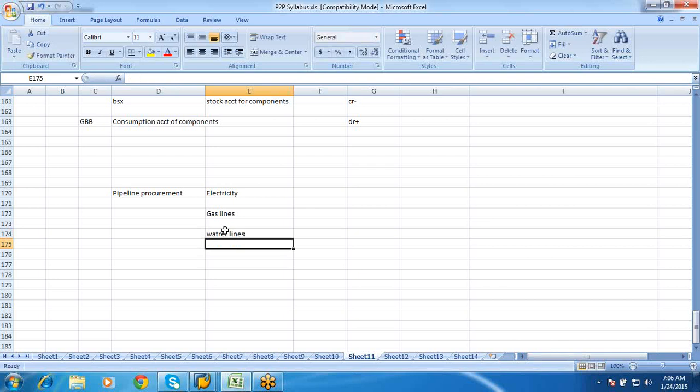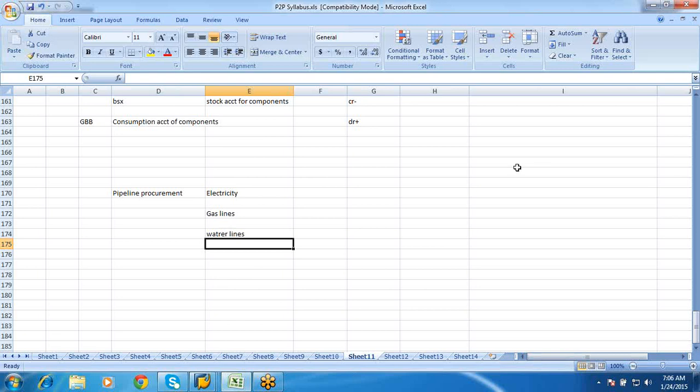These are the best examples for your pipeline procurement. Whenever we consume, we are going to pay them. If we don't consume, then we are not going to pay them. So in your oil industries, your pipelines would be coming up to your production area. So only when you consume, you would be paying to the vendor.